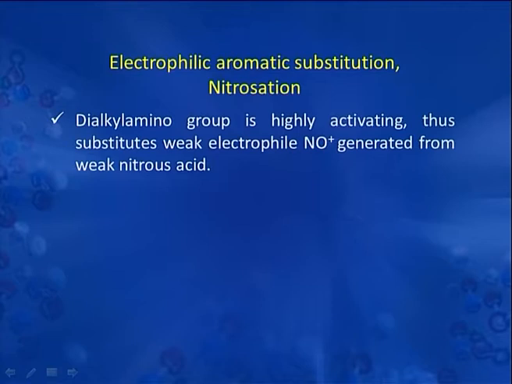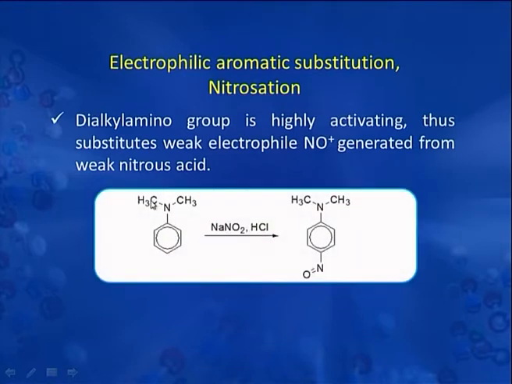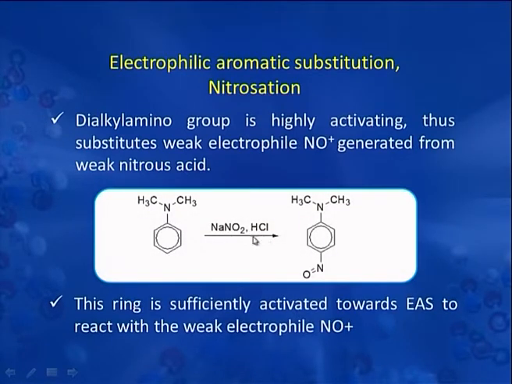We will now discuss electrophilic aromatic substitution under this category, nitrosation. Dialkyl amino group is highly activating group, thus substitutes weak electrophile nitroso group generated from weak nitrous acid. You can see here this sodium nitrite and HCl react together to form HNO2, and this HNO2 generates NO+, the electrophile, which undergoes electrophilic substitution at the para position. The ring is sufficiently activated towards electrophilic substitution to react with weak electrophile, the NO+.